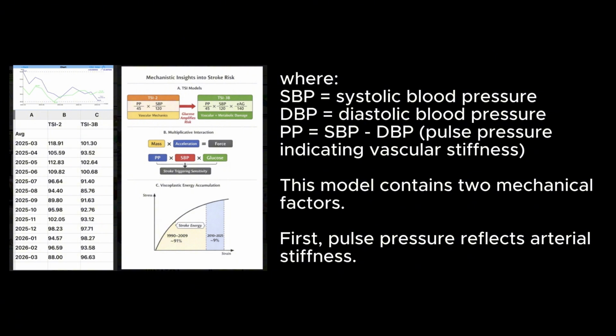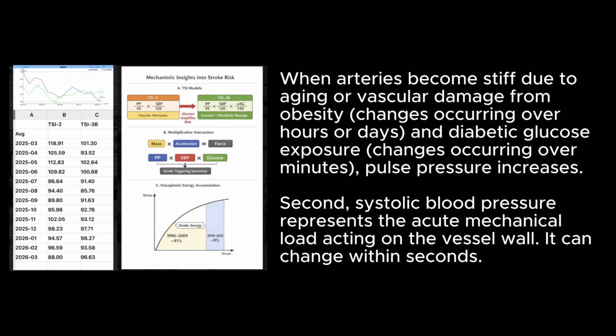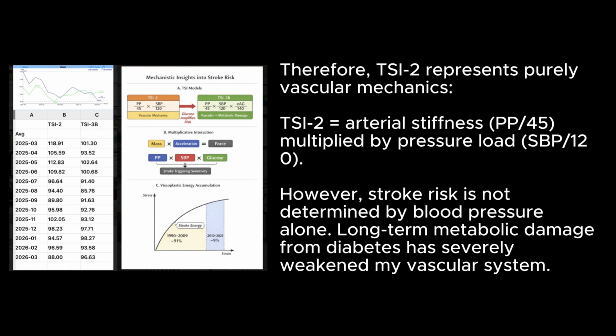First, pulse pressure reflects arterial stiffness. When arteries become stiff due to aging or vascular damage from obesity, changes occurring over hours or days, and diabetic glucose exposure, changes occurring over minutes, pulse pressure increases. Second, systolic blood pressure represents the acute mechanical load acting on the vessel wall. It can change within seconds. Therefore, TSI-2 represents purely vascular mechanics. TSI-2 equals arterial stiffness, PP over 45, multiplied by pressure load, SBP over 120.